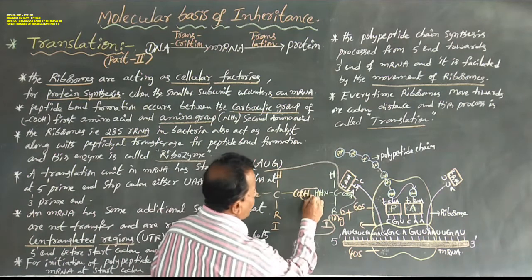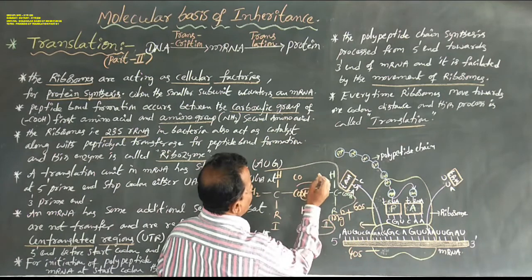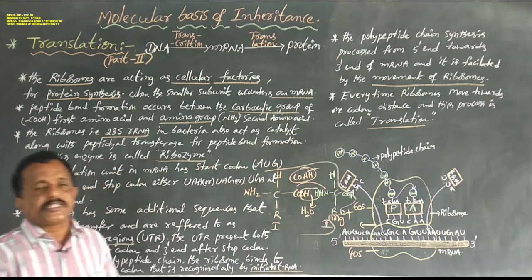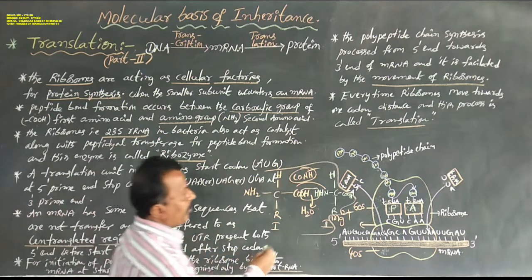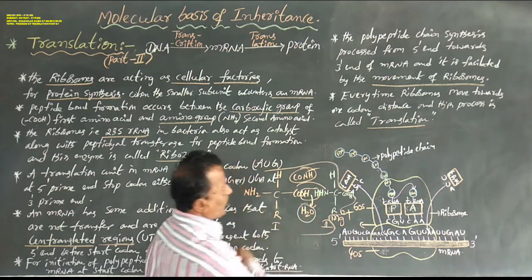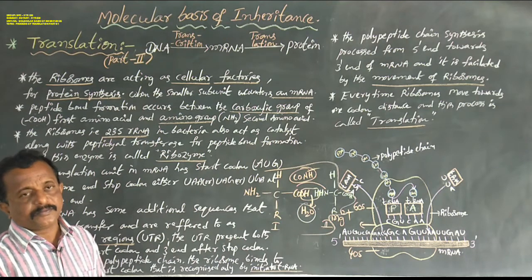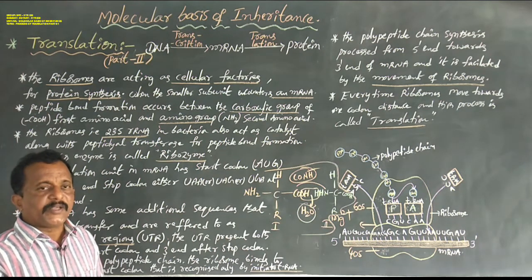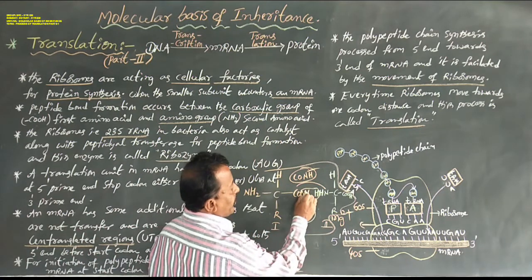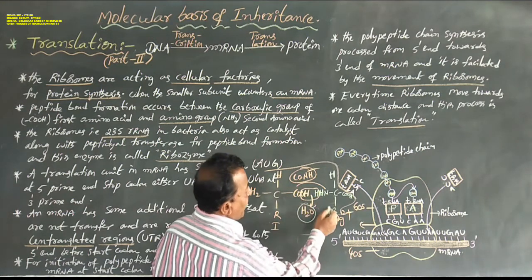So one H2O is formed, and CONH is formed. CONH is the peptide bond, formed with the removal of one water molecule. The peptide bond is always formed from the hydroxyl of the carboxyl group of the first amino acid and the hydrogen of the amino group of the second amino acid.